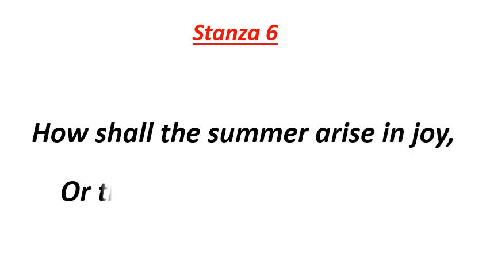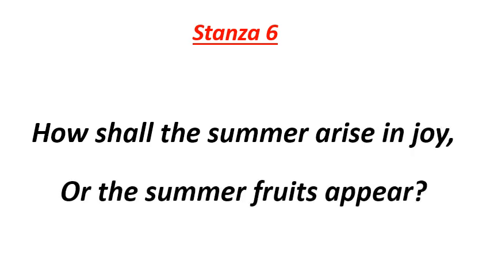So let's read the final stanza, or we can say sixth stanza. How shall the summer arise in joy, or the summer fruits appear? In the final stanza, it is continuous from the previous stanza. According to the poet, how summer can be joyful when the buds of flowers are cut, the flowers thrown away, and the twigs removed away. The fruit of summer would never appear. Thus, how would the plants, meaning children, be able to get the fruit which has been destroyed?